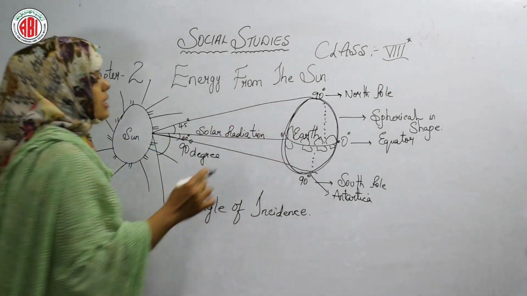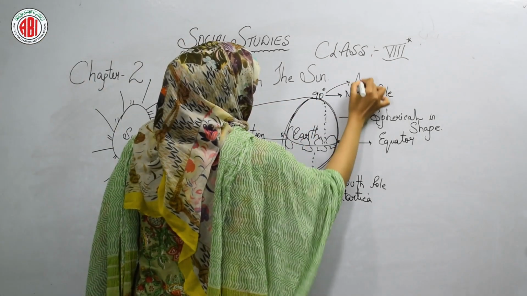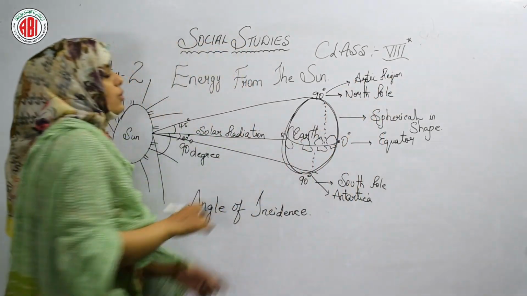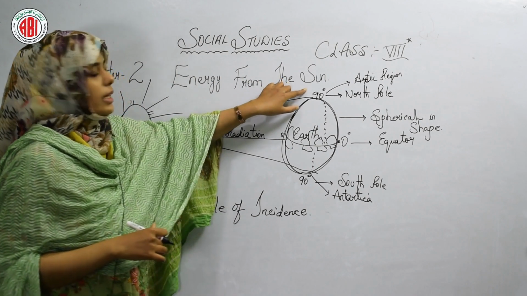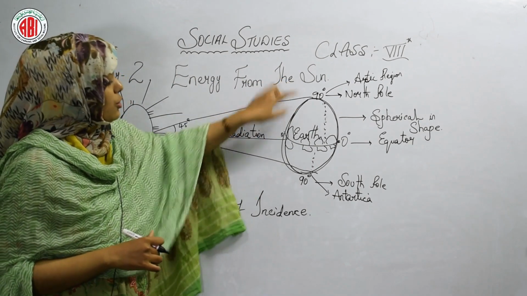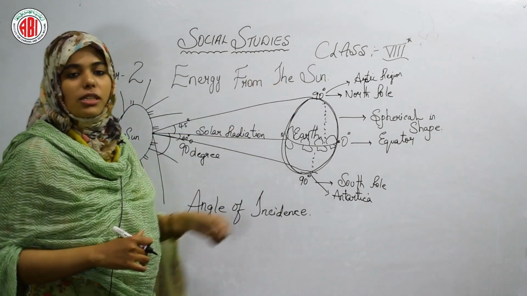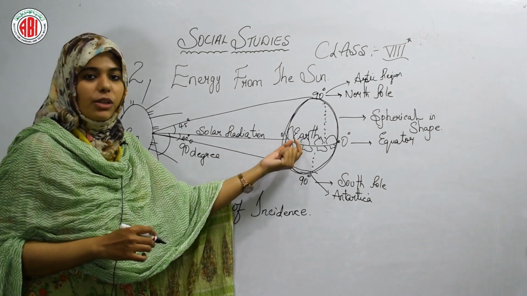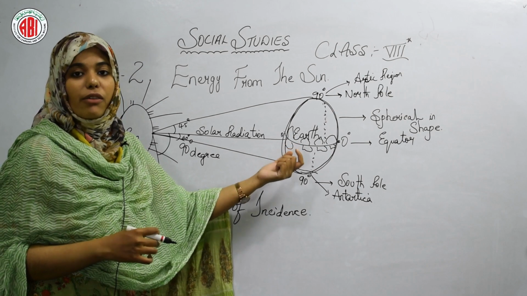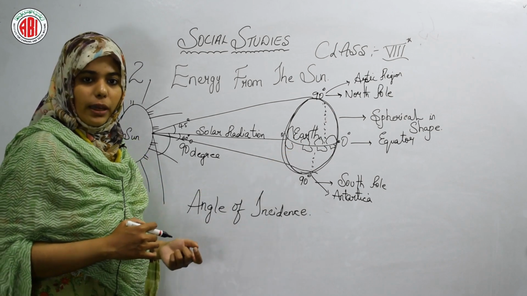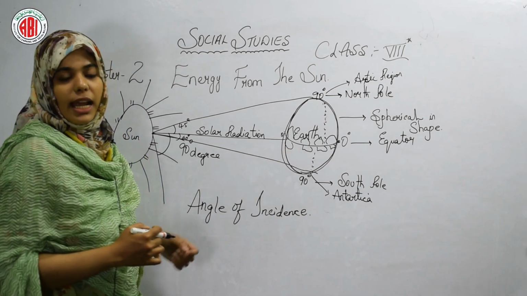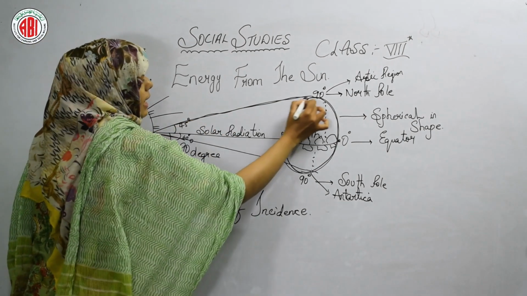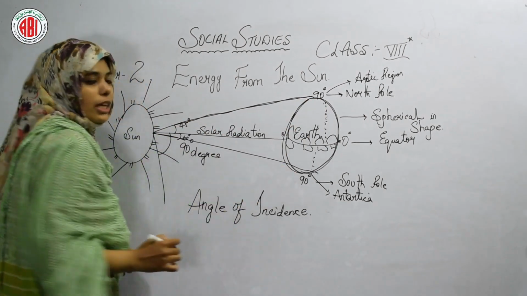And here, what is it? The Arctic region. Here it could be the Arctic region, because the sun's rays cannot reach these regions properly. That is why these two regions are very cold, and the places which are very close to the equator are very hot. Okay. So let's see, it is called slanting towards the pole. See the position, this is slanting.